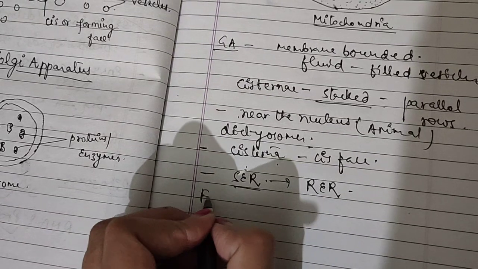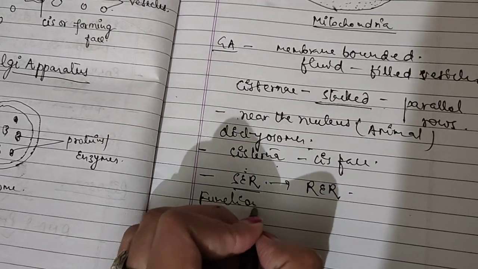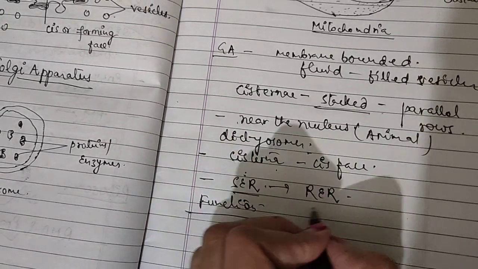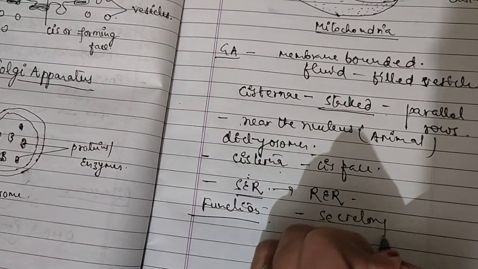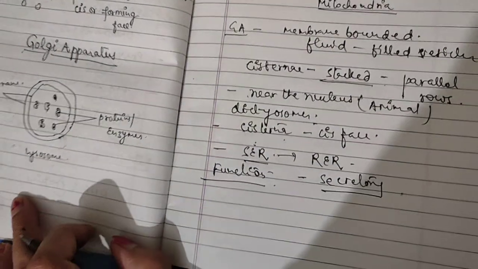What is the function? The main function is secretory. It is involved in secretion.